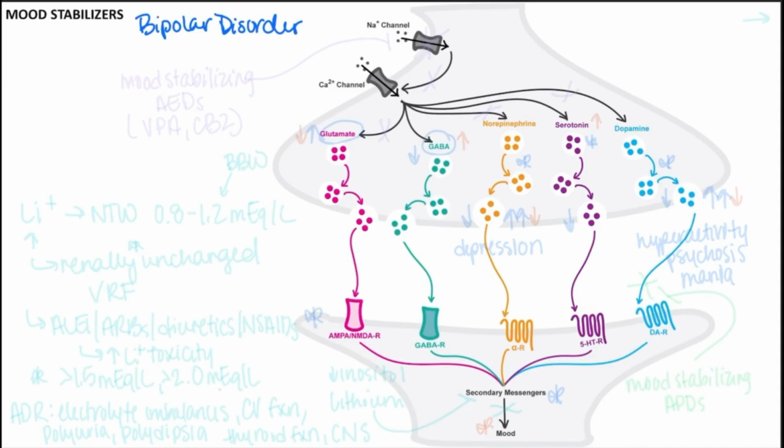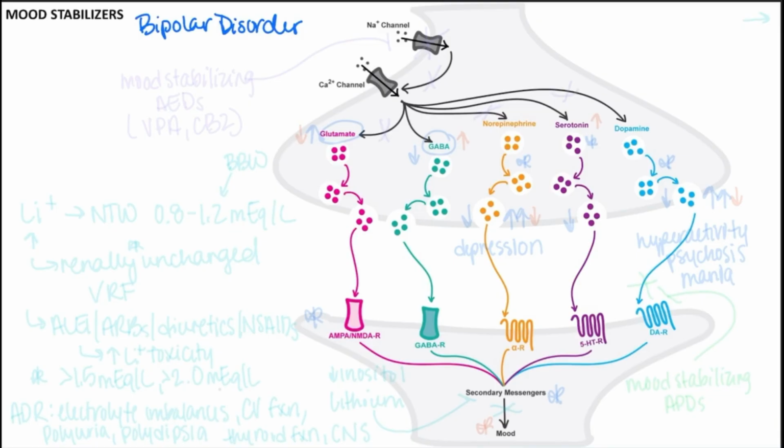Now, we will not focus this video on the differences between bipolar 1 and 2 and cyclothymic disorder, but instead we will focus on these neurotransmitter imbalance theories that may explain these conditions and the mood stabilizers that may help. The first theories we will discuss will be the monoamine hypotheses.